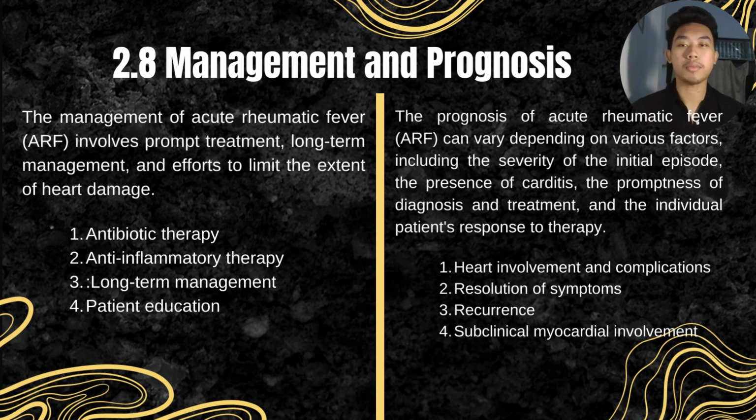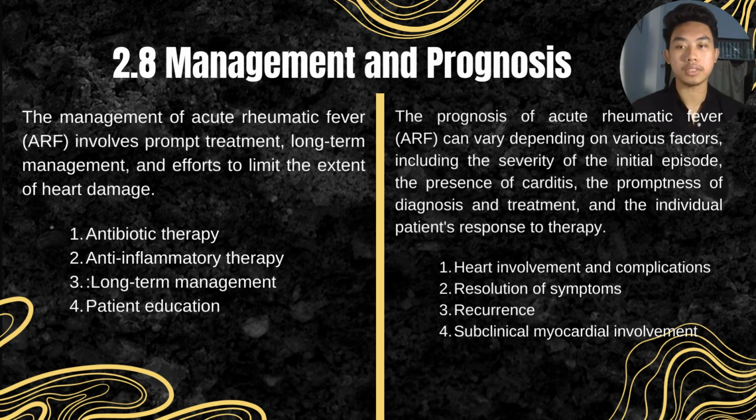And now I will explain about the prognosis. The prognosis of acute rheumatic fever can vary depending on various factors, including the severity of the initial episode, the presence of carditis, the promptness of diagnosis and treatment, and the individual patient's response to therapy. Heart involvement and complications: ARF can lead to carditis, which is inflammation of the heart and can affect the heart valves. The severity of carditis and the extent of valve damage can impact the long-term prognosis.